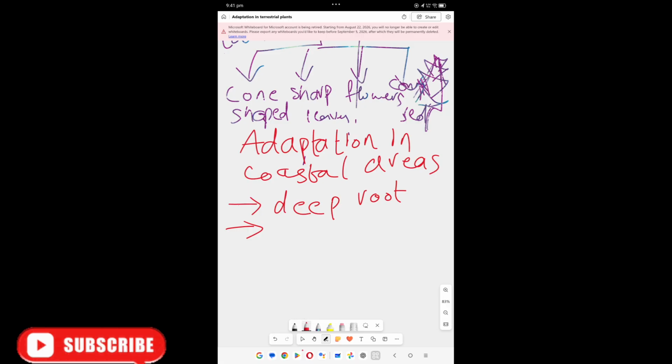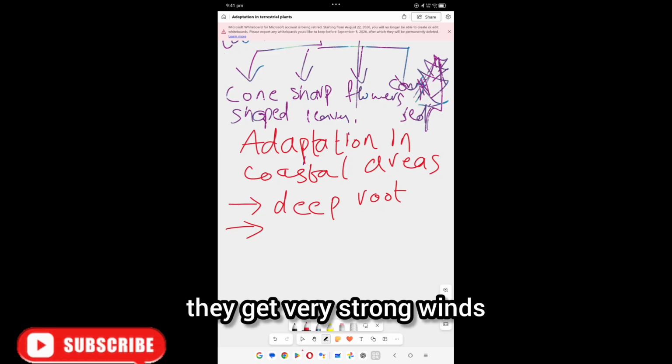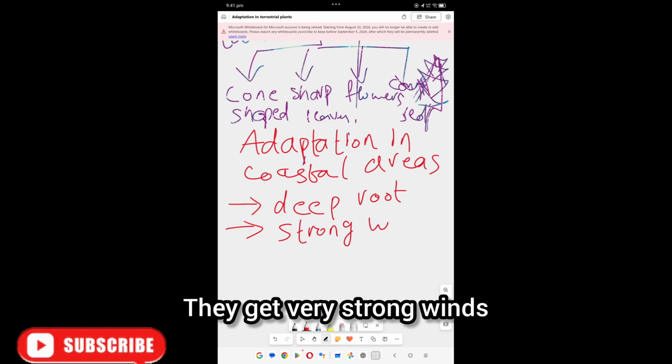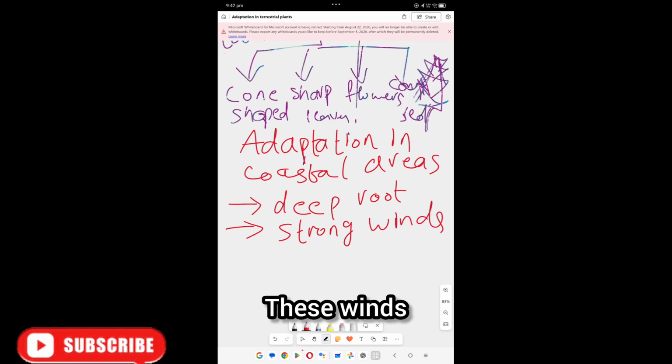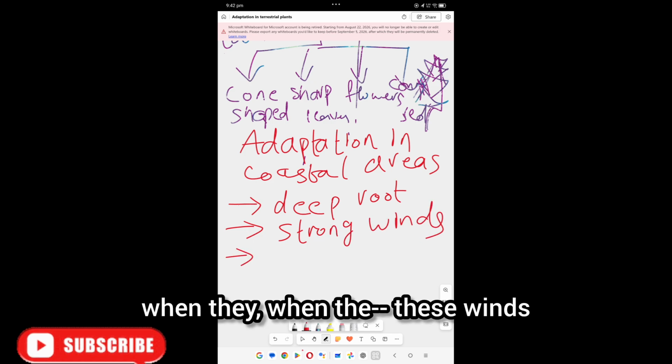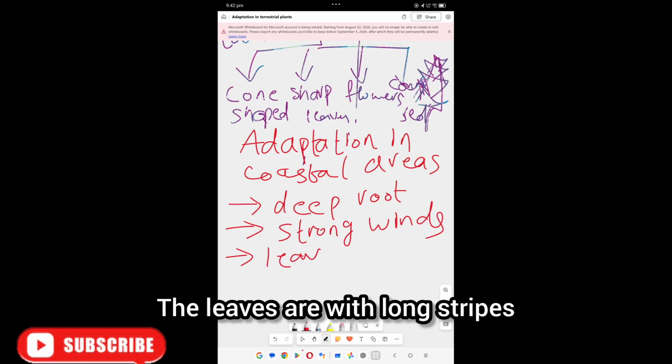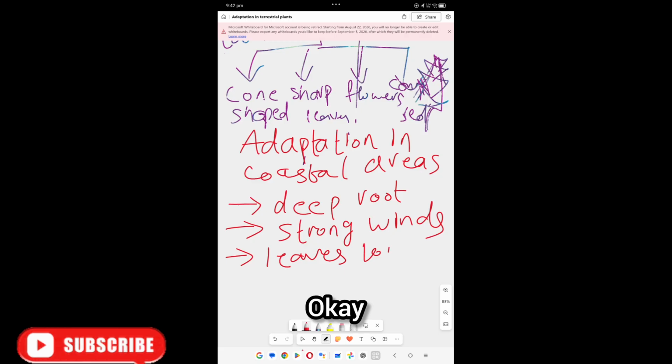The plants in those areas get very strong winds. When these winds come, the leaves are with long stripes. Okay.